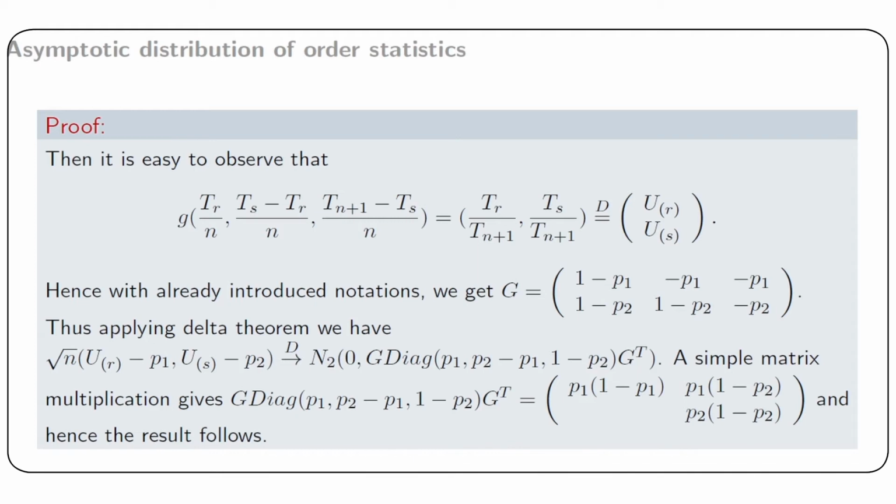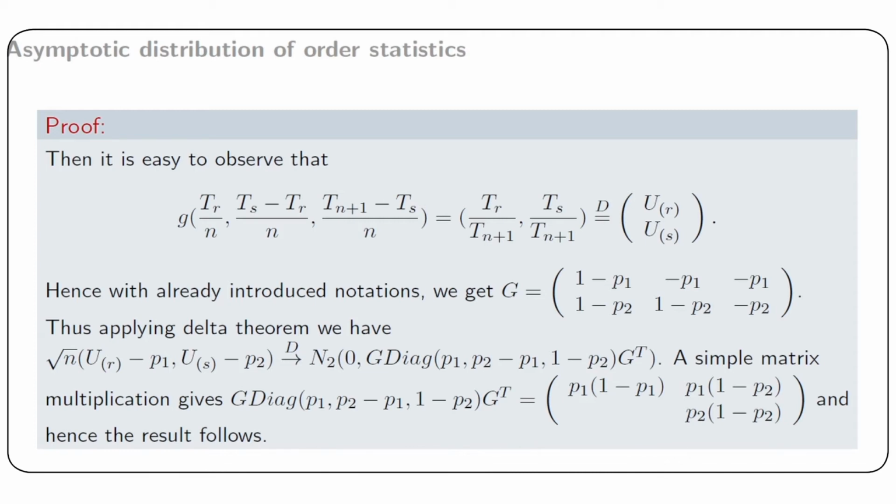Hence, with already introduced notations, we get the G matrix as a 2 cross 3 matrix with elements 1 minus p1 and minus p1 for the first row, and the elements 1 minus p2 and minus p2 in the second row.